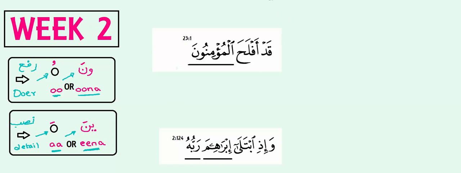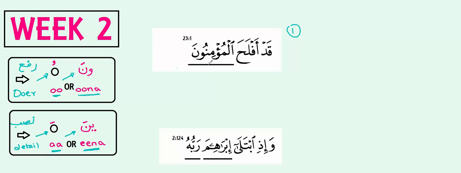So let's take a look at the first example. Because we haven't learned everything in Arabic, I've underlined the words that I want us to be focusing on. In the first ayah over here, قَدْ أَفْلَحَ الْمُؤْمِنُونَ, I want us to be focusing on al-mu'minuna. So al-mu'minuna are either the doer, they're doing an action, or they're the detail of an action. So for me to be able to identify either the doer, rafa, or detail, nasab, what am I supposed to do? I'm supposed to be listening to the end of the word.